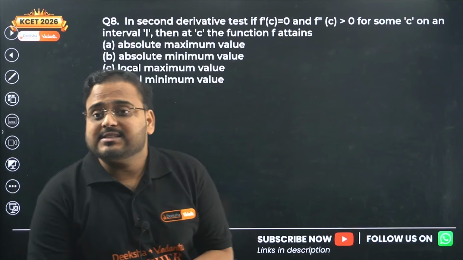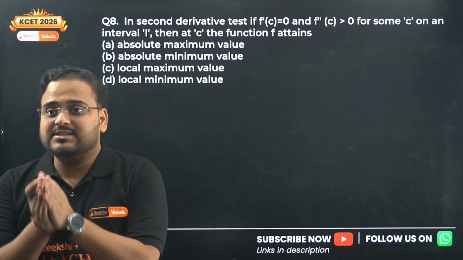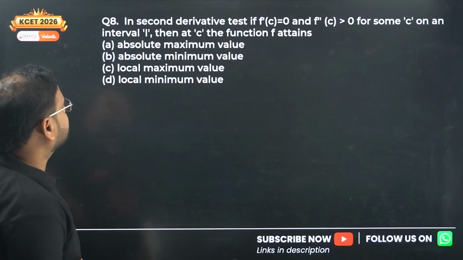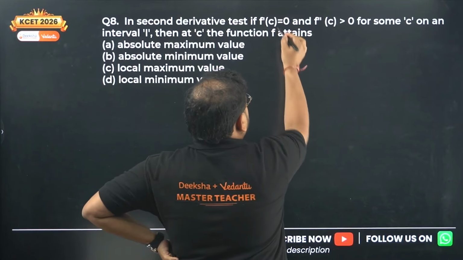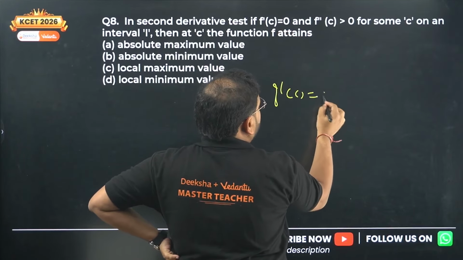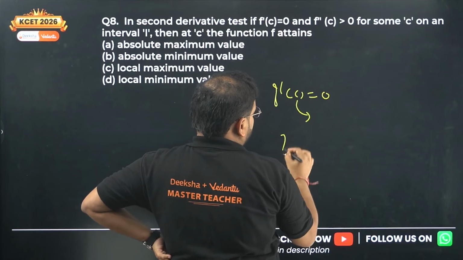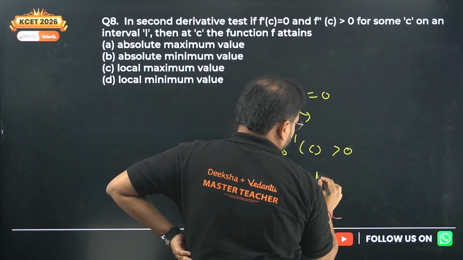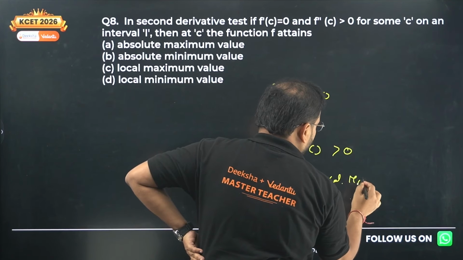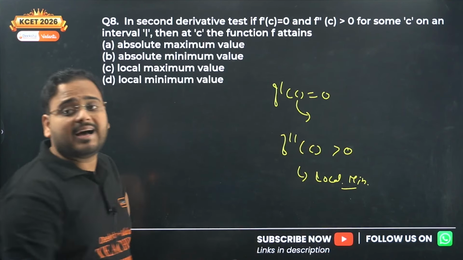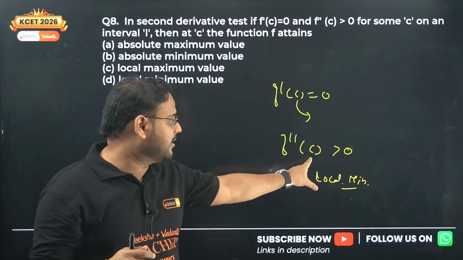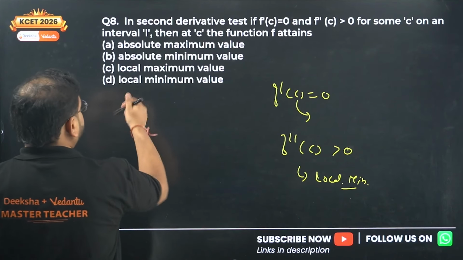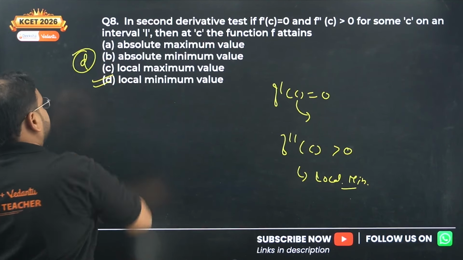In the second derivative test, if f dash of c is 0 and f double dash of c is more than 0, for some c on an interval I, then, okay, this is the definition, guys. This is the critical point. F dash of c is 0 means we get the value of the critical point as c. The double derivative at c is more than 0, which means this is a local minima. I just taught you the definition of local minima. Double dash means the second derivative at the given critical point is positive. So local minima, sir. Done. Question number 9.